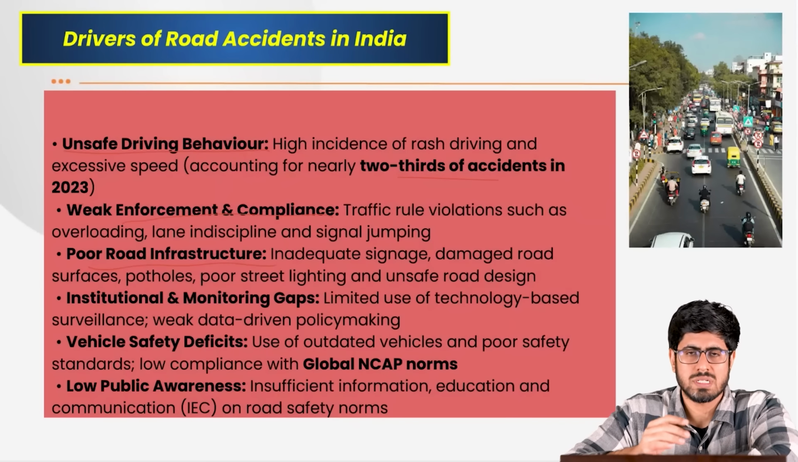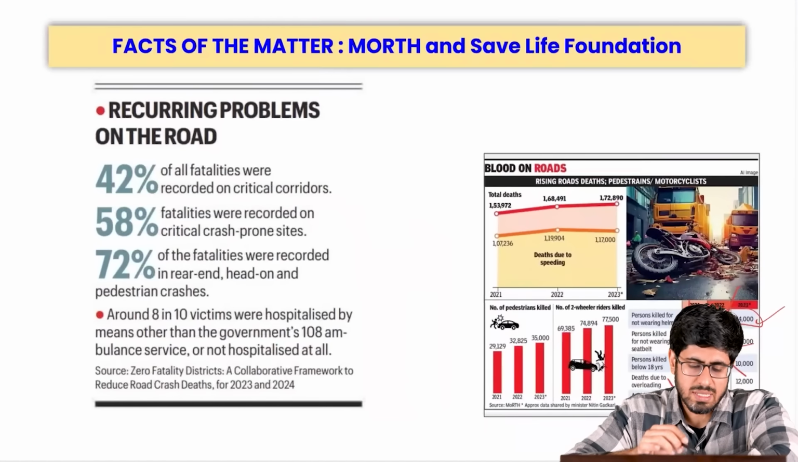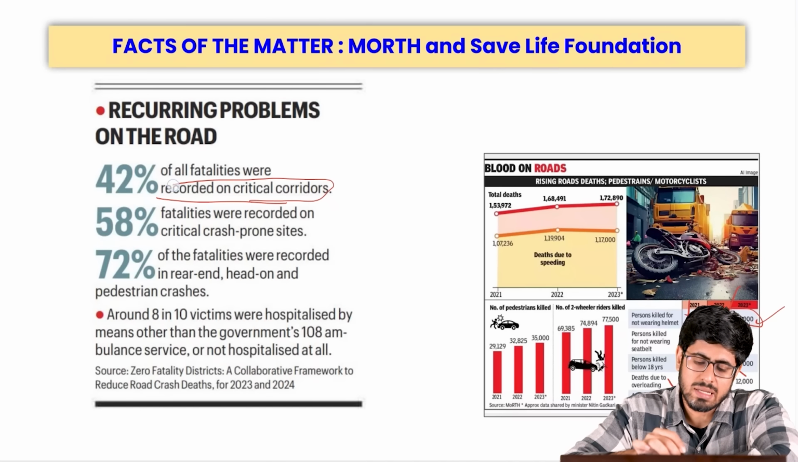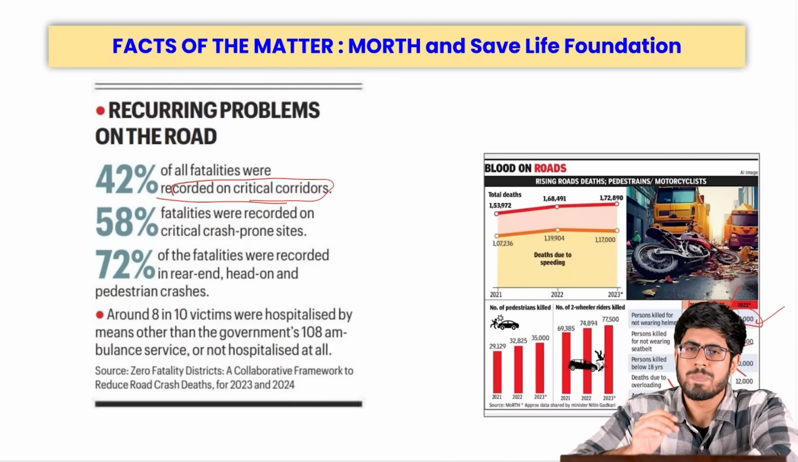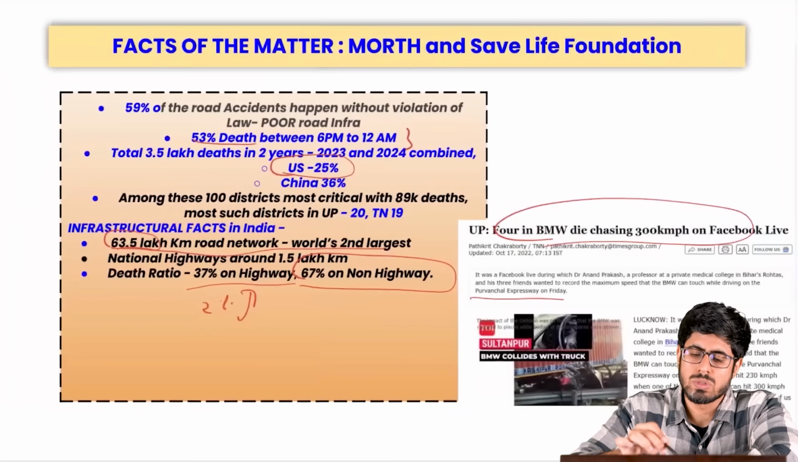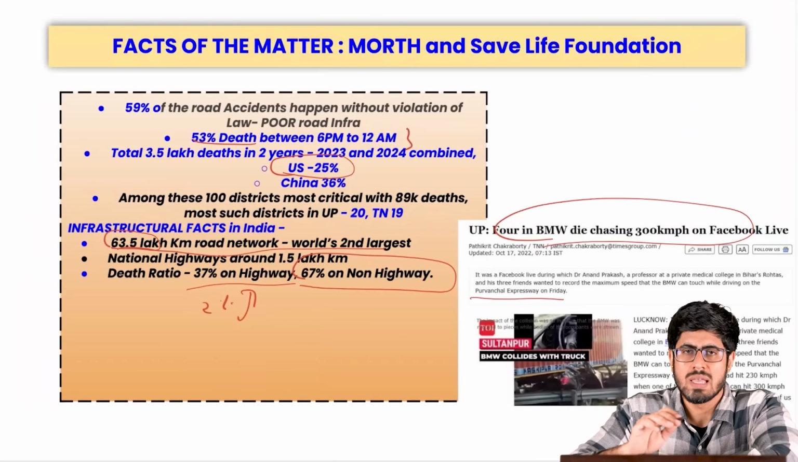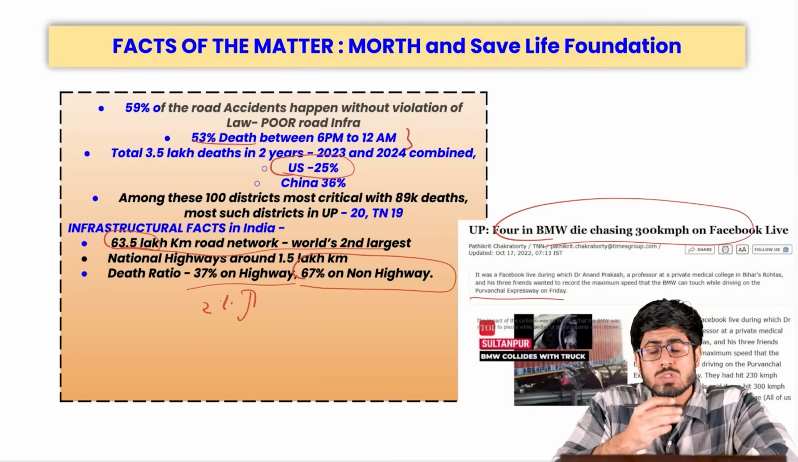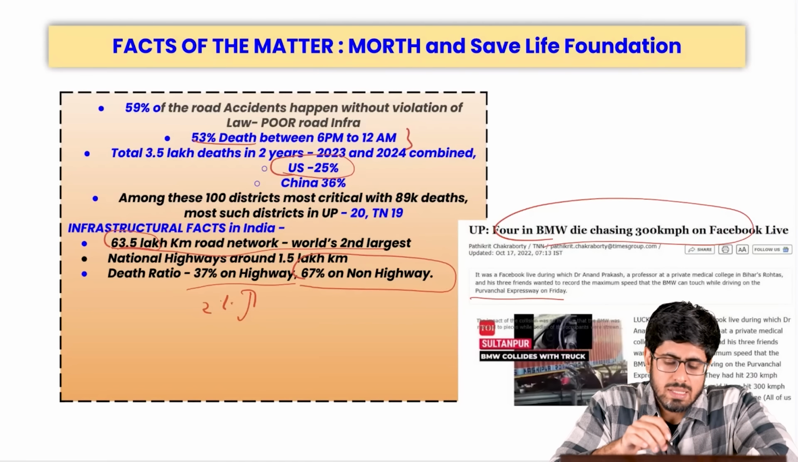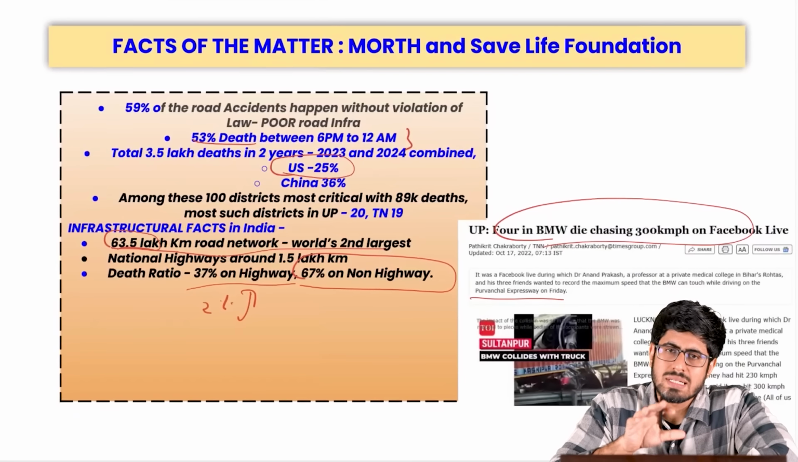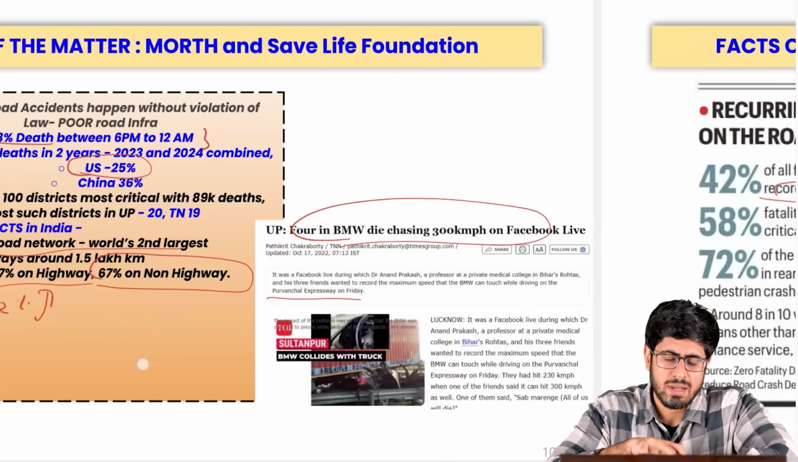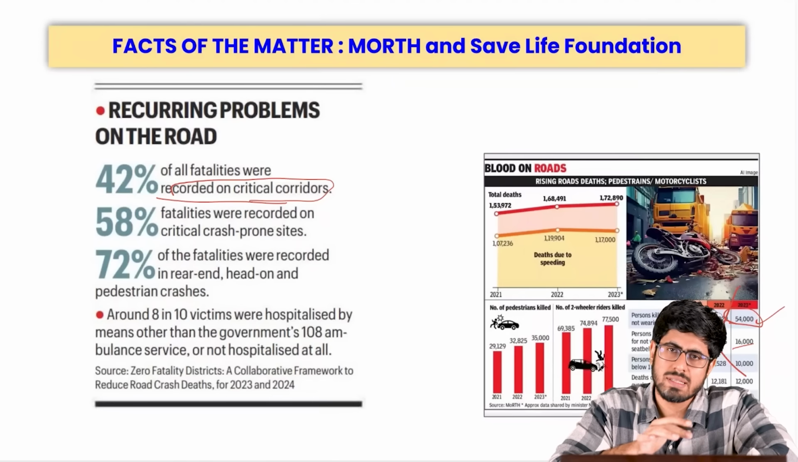And then poor road infrastructure is nothing to write home about. We see at least 42% of the fatalities that happened on the road, they happened on the critical corridors. What are these critical corridors? The Ministry of Road Transport and Highways and Save Life Foundation have identified at least 100 most prone districts in India which cause the most number of deaths. And out of these 100 districts, there are certain critical sections which are more prone to the deaths, more prone to these accidents. And at least 42% of the deaths are happening on these critical corridors only.